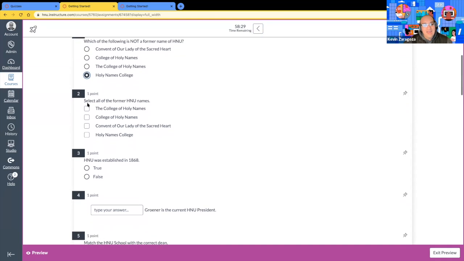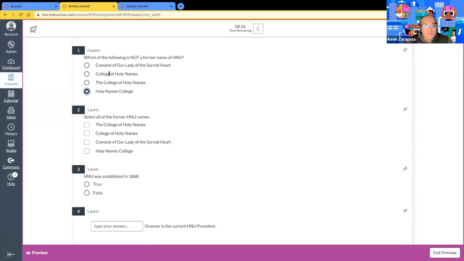Yeah. All right. And then number two is very similar to number one, but what's the difference? Do you see something a little different there? You can apply to many answers. Right. So this number two is a multiple answer type question. If we're looking at it very specifically, multiple choice is the rounded bubble, and then multiple answer is the rounded square. So piggybacking off of question number one, select all of the former Holy Names universities. So I'll go ahead and click all of them except Holy Names College.